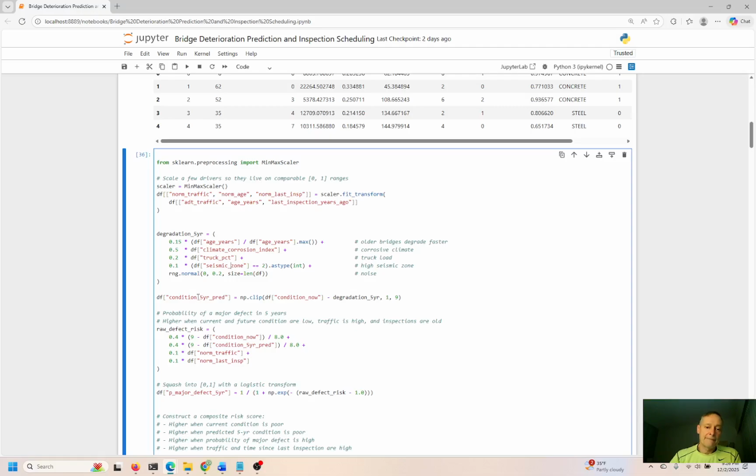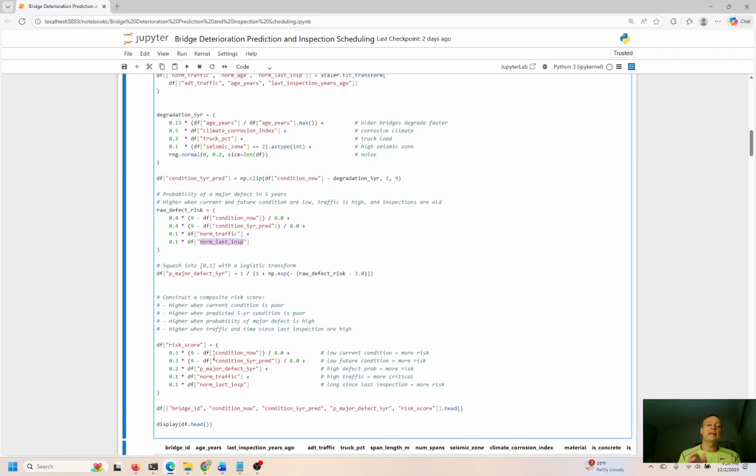So condition after 5 years, condition now, normal traffic, and normal last inspection date. So these are all important, right? It sounds pretty important, and it is very, very, very important, right? So we have to stay on top of these things. We have to understand what's going on and keep up to date with these things, right? The condition of the bridge can change very quickly. Time passes, whether you are ready for it or not.